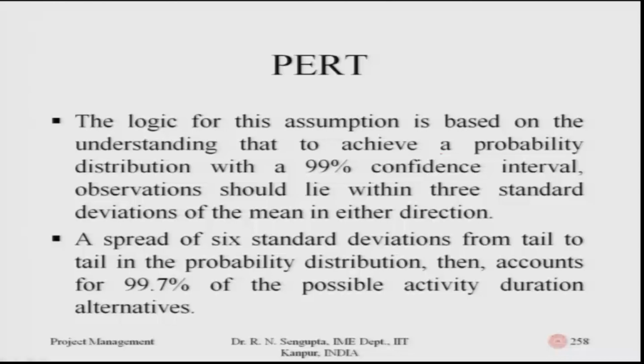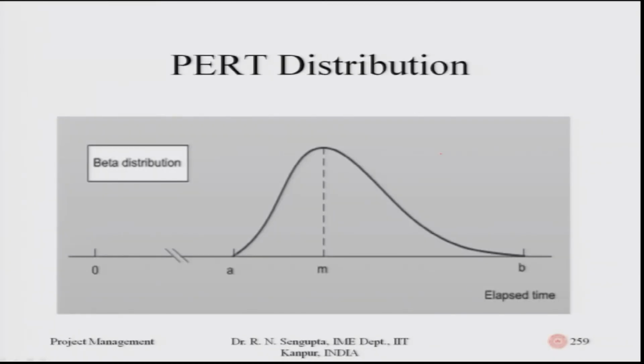A spread of 6 standard deviations, or 6 sigma, from tail to tail is the probability distribution that accounts for about 99.7 percent of possible activity duration alternatives. So, this is the beta distribution which I have been talking about, and if you look at the distribution in front of you, it is not normal. Technically, if it was normal, I am trying my level best to draw it, it will be like this. I hope I have been able to draw it, but I will just erase that.